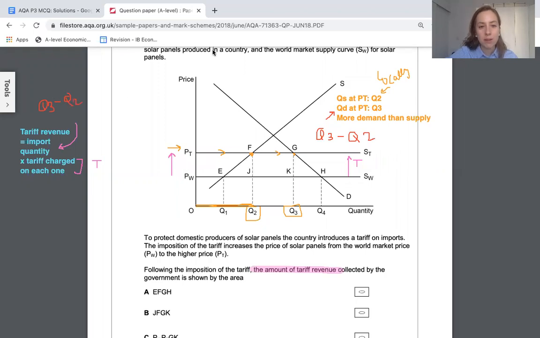What I mean by that minus, I'm just trying to explain that it's this distance between there and there, that red bit. So in other words, we've got a box, we've got Q2 and Q3. We've gone up by T. So on this graph, if you multiply these together in this equation, you're going to get the area of a rectangle. And that rectangle is going to be that area there. So I'm looking for JFGK, which is that one. That's the answer.